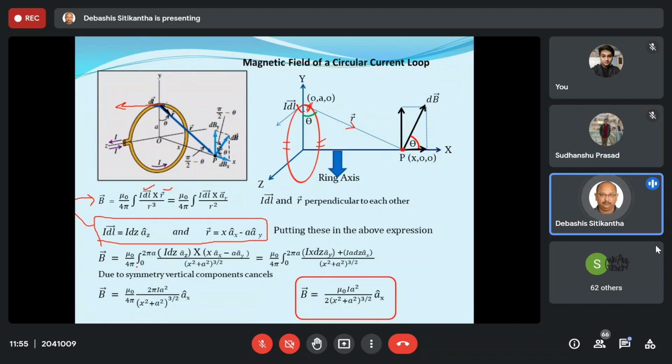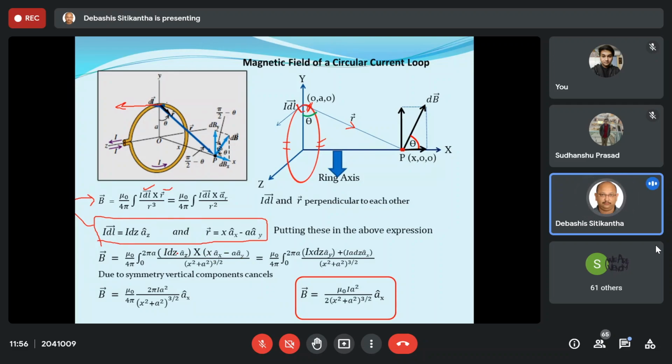Mu 0 by 4 pi, integrated from 0 to, now you all know the total length of this conductor, which is in the form of a ring, is equal to nothing but the circumference. And what is the formula for circumference? 2 pi r, and r over here is nothing but a. So 2 pi a is written as the upper limit. Now let us try to evaluate this one.